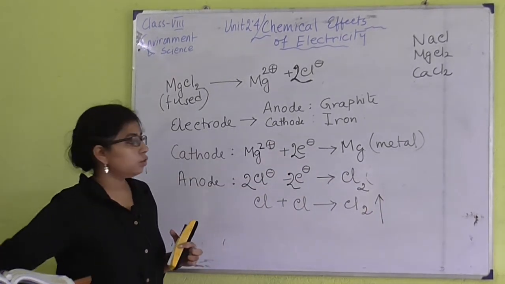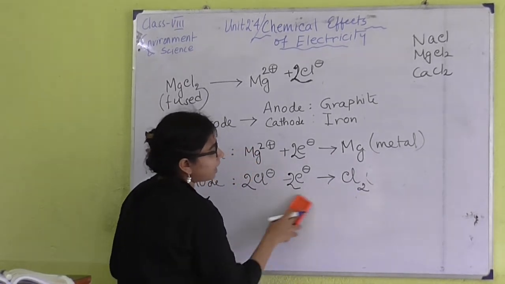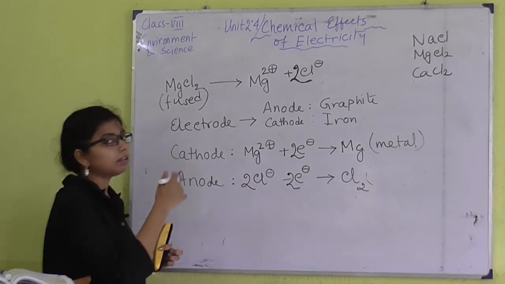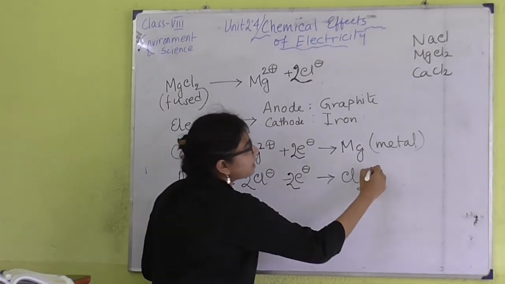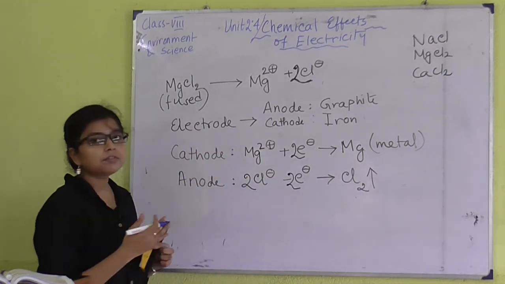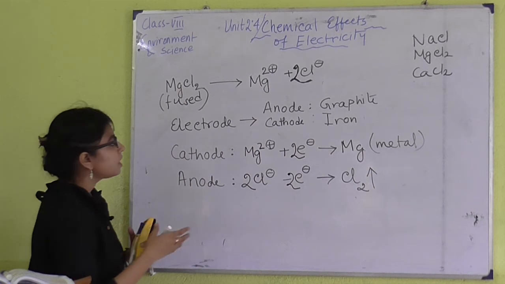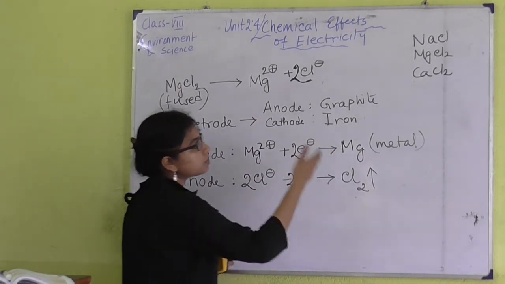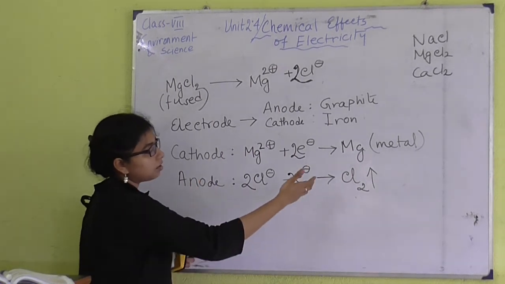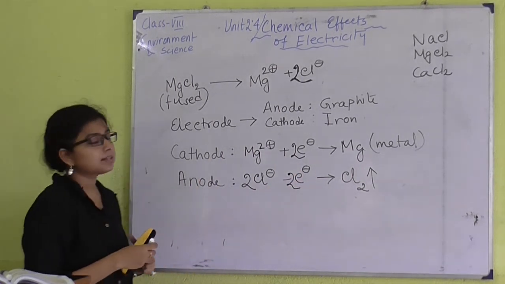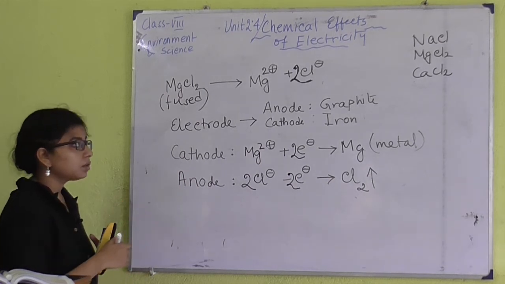Okay. You do not have to write this extra step here, or you can write it like you have seen in the case of NaCl, whatever you like, but the production of chlorine gas will be found here also like the case of NaCl. Okay. So at the cathode you can see the deposition of magnesium metal, and at the anode you can see the formation or the evolution of chlorine gas. Okay. And this is the picture of electrolysis of magnesium chloride.